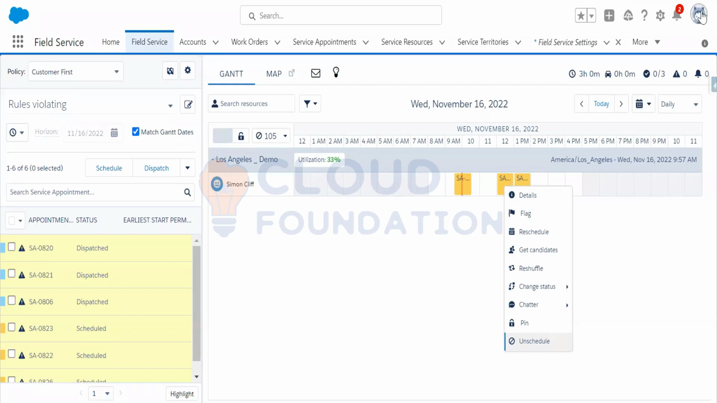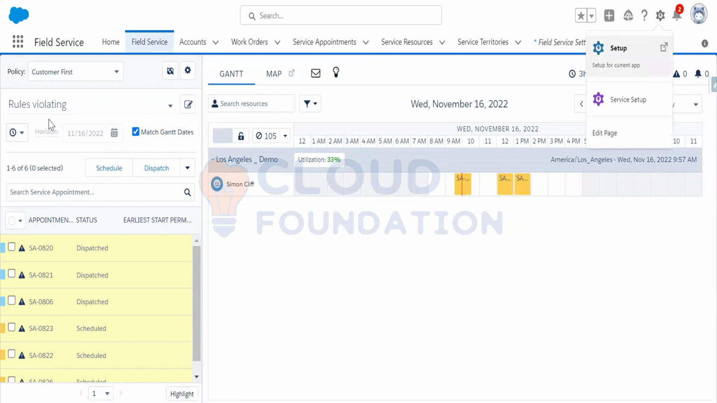So let me do that step by step, which I have just explained. Let me write the Apex class. I'm not a system admin, so I'm not able to create that. I need to change the profile. Let me just log in.